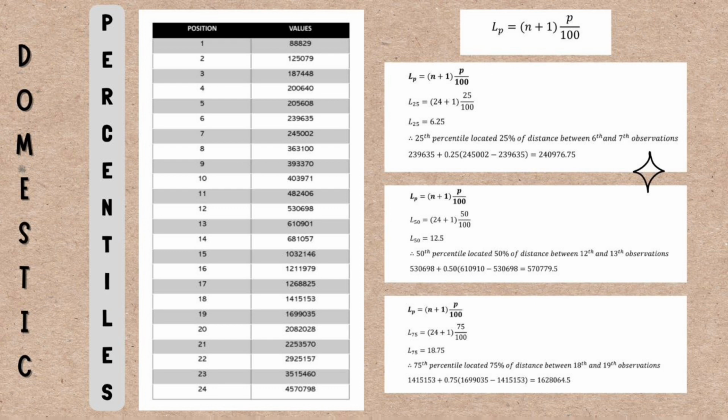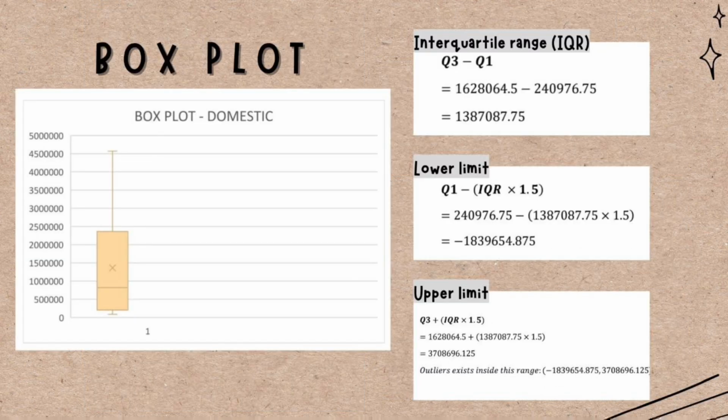As for the 25th percentile, I calculate using the formula and the amount that I get is 240976.75. Next, for the 50th percentile, I use the same formula and the amount that I get is 570779.5. Thirdly, for the 75th percentile, the amount that I get is 1628064.5. Next is the box plot for domestic.